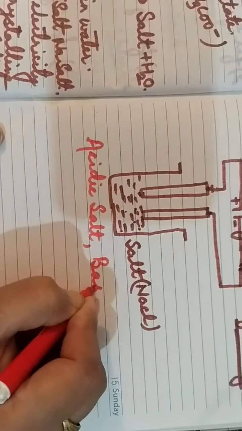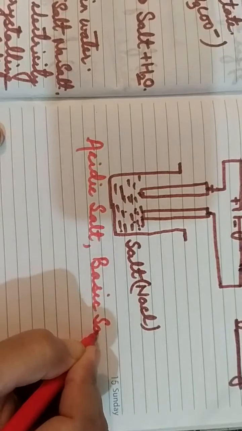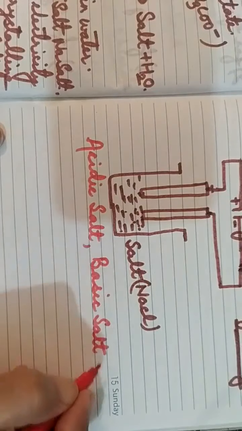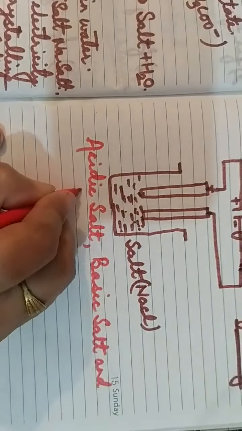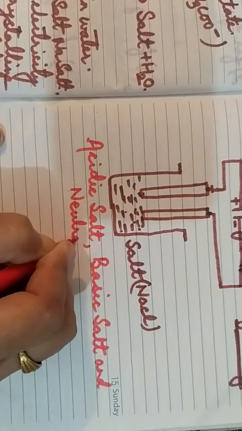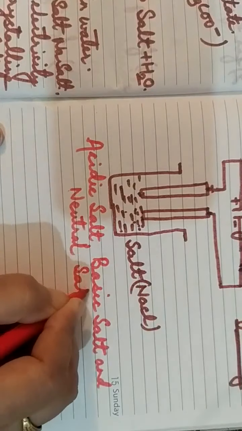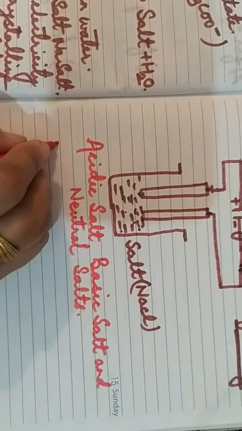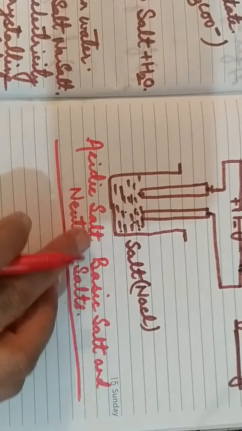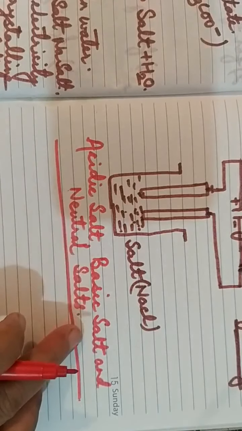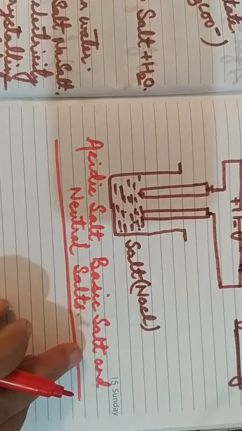Salts are classified into 3 groups: the acidic salt, basic salt and neutral salt. This classification we will discuss in our next class. We will study the details of the same in our next class.